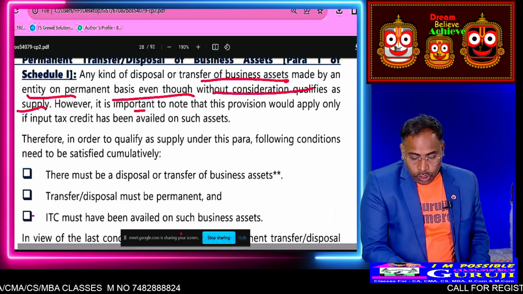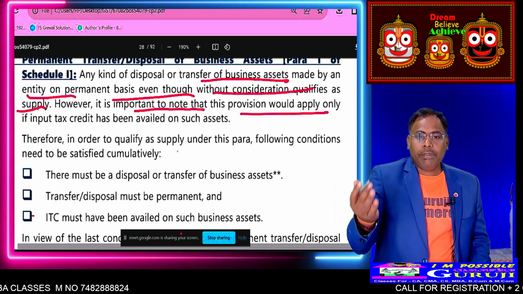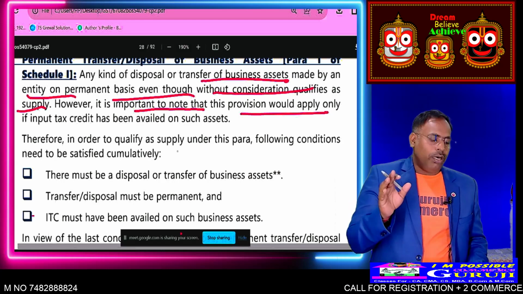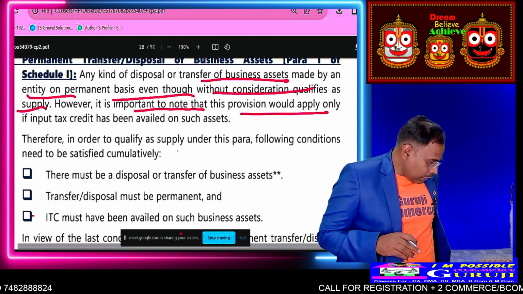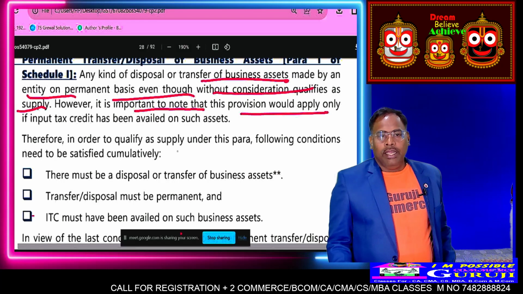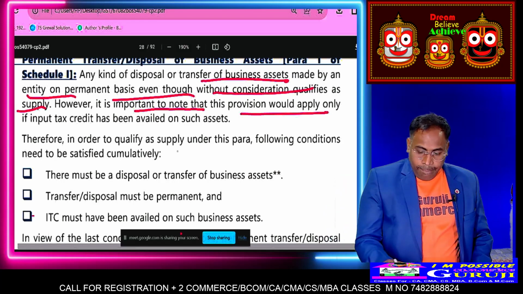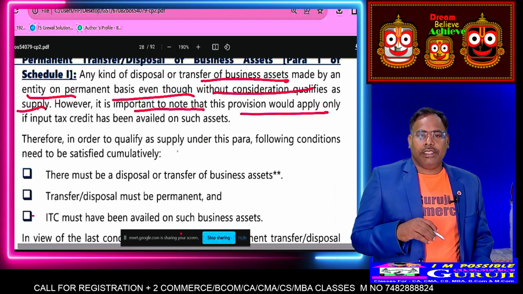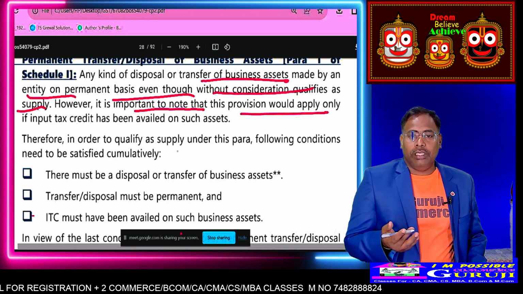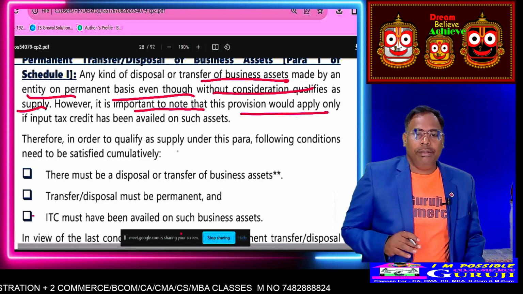However, import of service with consideration for business purpose is taxable. But what will happen in the case of import of service without consideration?